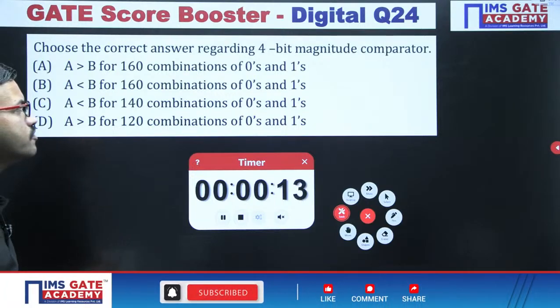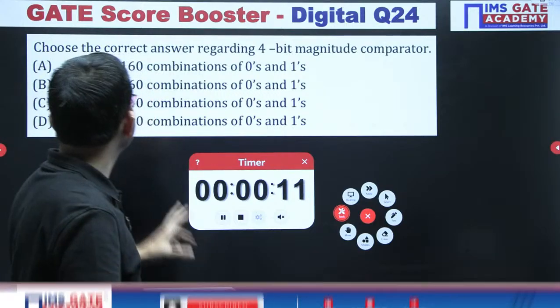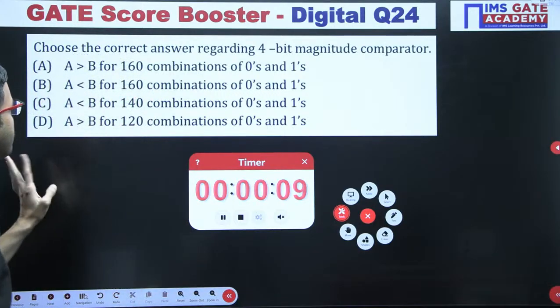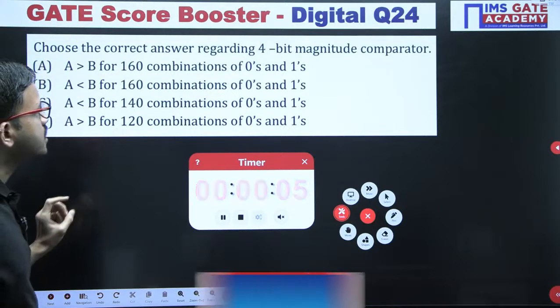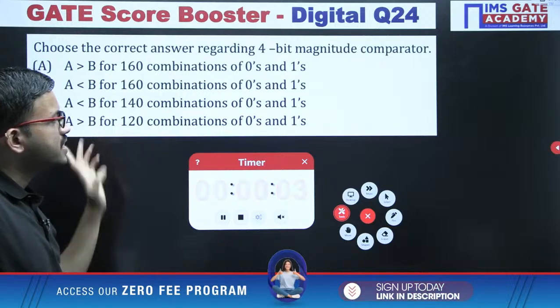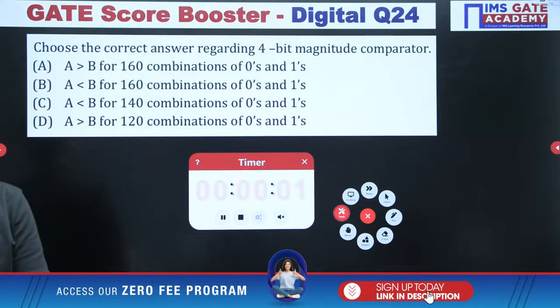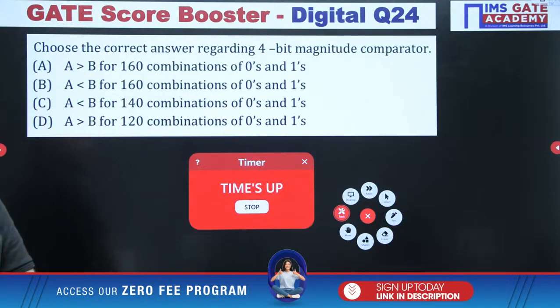So you are having the 4-bit magnitude comparator. In order to get A greater than B or A less than B, 2 choices you are having. For how many combinations is it satisfying? That is the question.